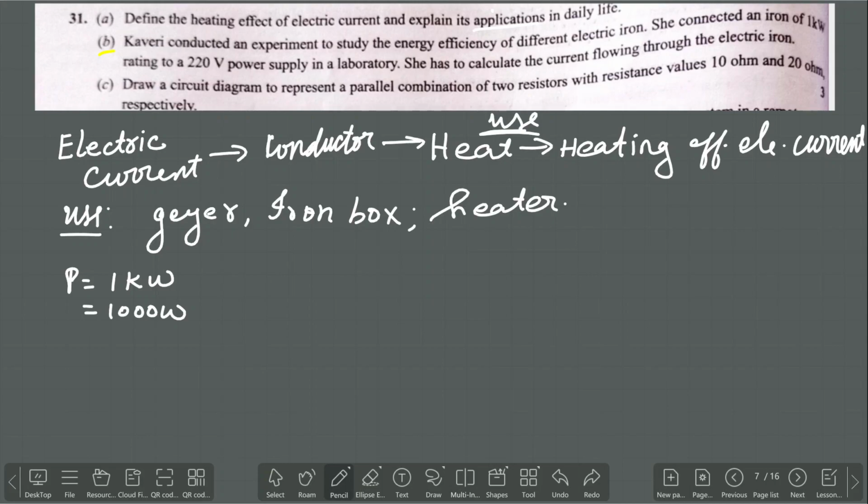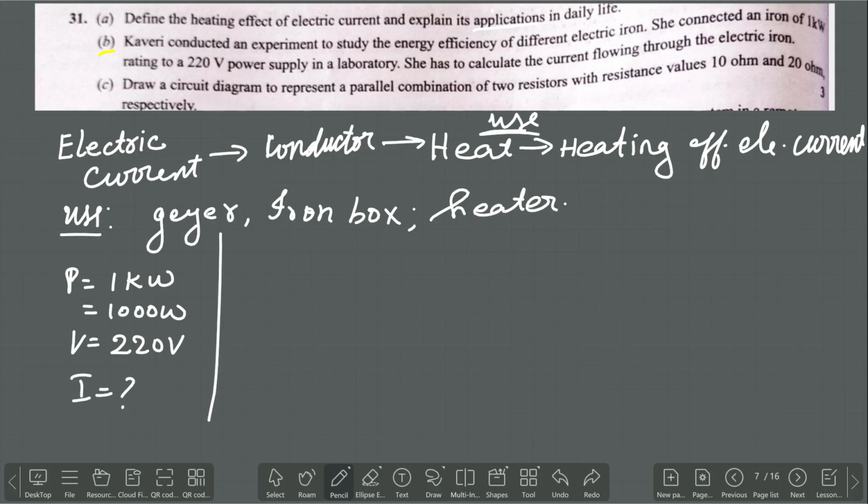She connected an iron of 1 kilowatt rating to a potential difference of V is equal to 220 volt power supply in a laboratory. She has to calculate the current flowing through the iron. That means we are going to find the I value.